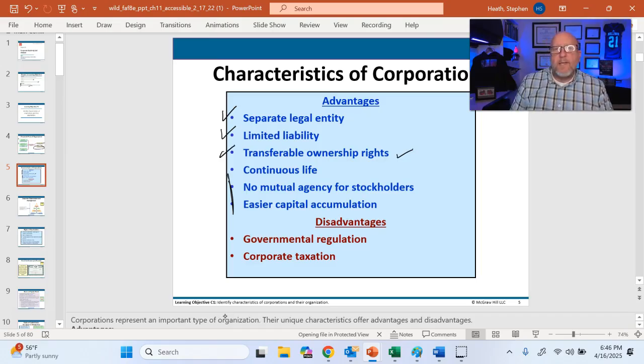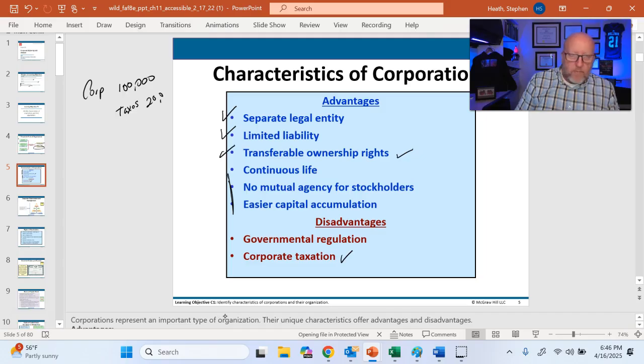Okay, corporate taxation, right? That's a disadvantage. What we're saying is, if we pull money out of a business, and I'm going to do a very quick example, let's say that a corporation has income of 100,000. That corporation has to pay taxes. And let's just say that for whatever reason, the taxes on the corporation were 20,000.